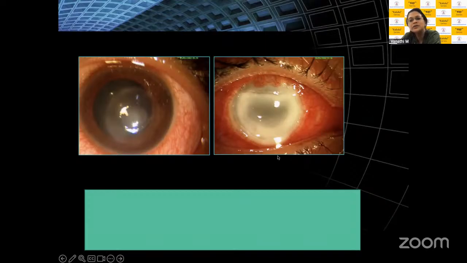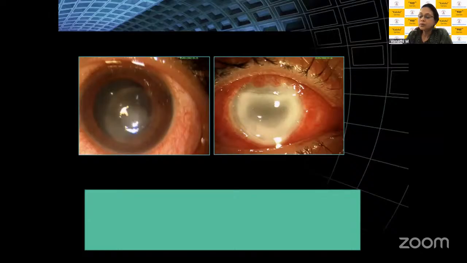The second one, which you see, has a very florid inflammation, there is a ring infiltration. You can see a very characteristic ring abscess in the stroma. You have a superior breakdown here. Probably this whole region is the edge of the epithelium, which you're seeing. So there's a central large ulcer, which is seen here. This again clinches a diagnosis of an acanthamoeba ulcer.